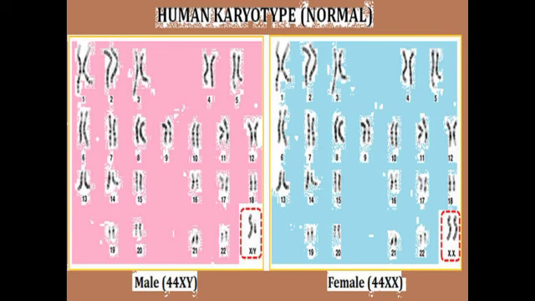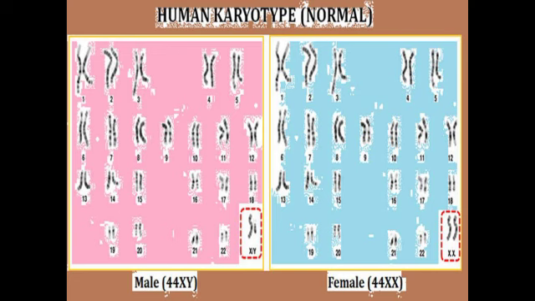Whether it is male or female, we can identify it from the picture, and then we can arrange this in a graphical way, or in a diagram way. When we arrange it, it is called an ideogram, after taking the picture from the metaphase stage of the mitotic stage of a particular cell.